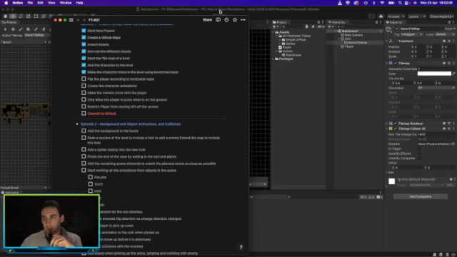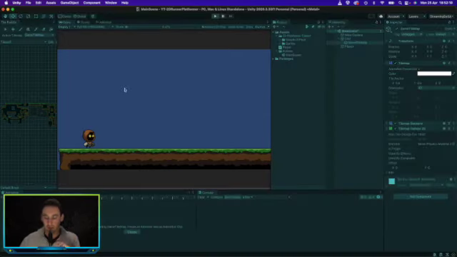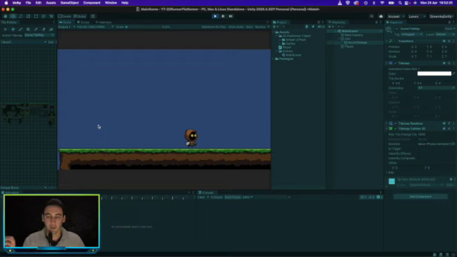So when we play the game, we want the player to look in the direction of travel. He's facing the right direction if he is moving right, but as soon as we move left, we want him to face this way. So we want to flip him around.